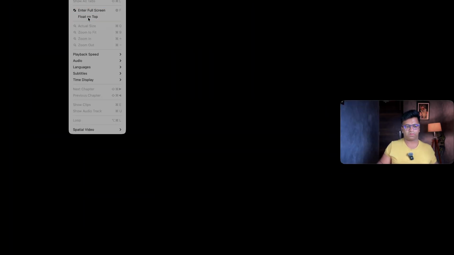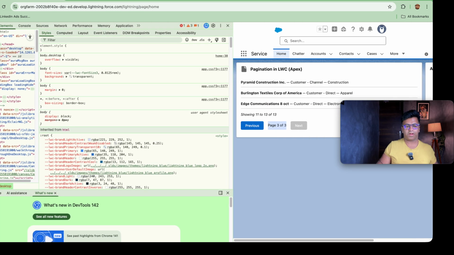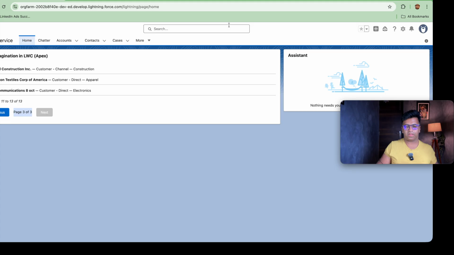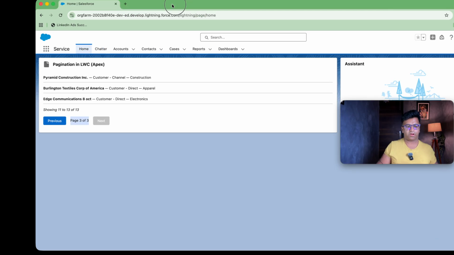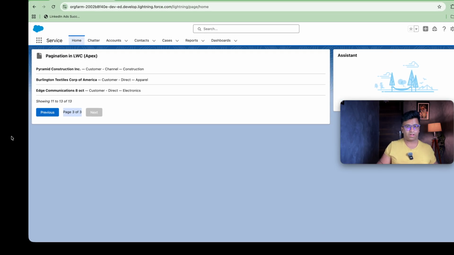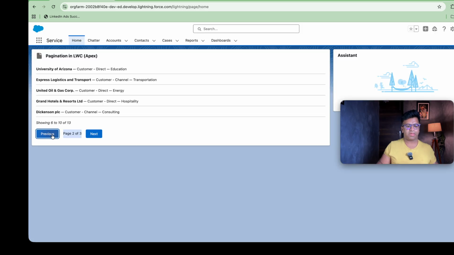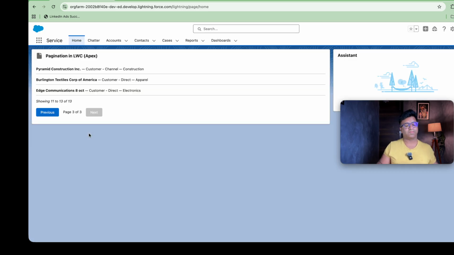So let me decrease the screen size. So here is the pagination example. You might be seeing here that we are able to see the custom component showing the Apex records, and as soon as I go previous and next, I'm able to see the records that are coming here. So this is basically known as pagination.